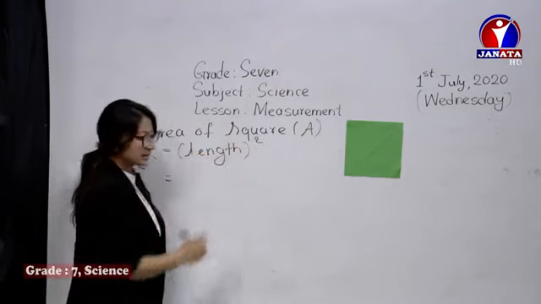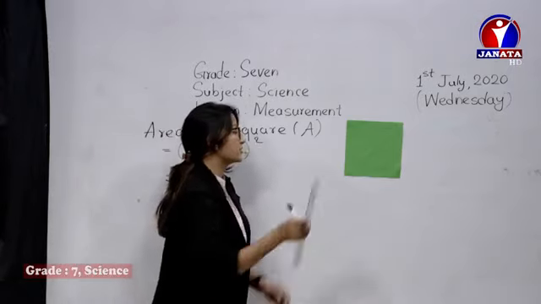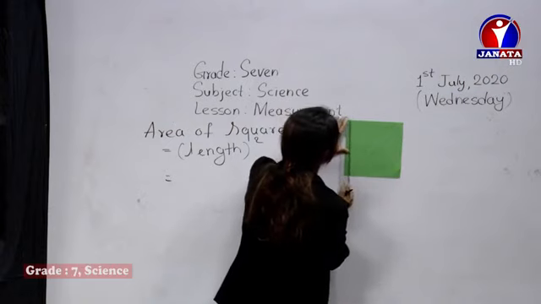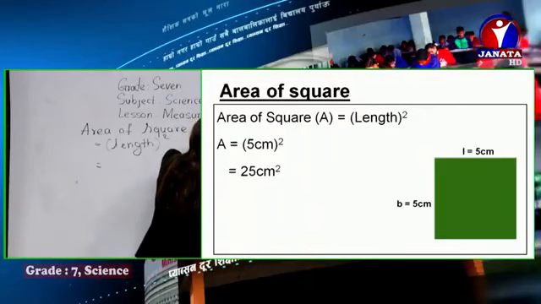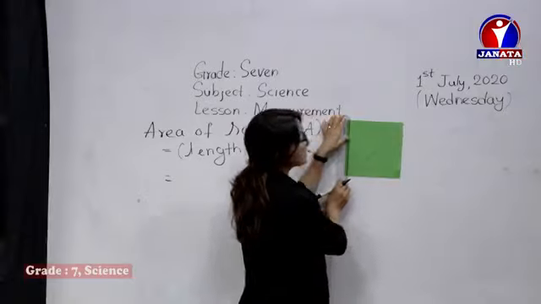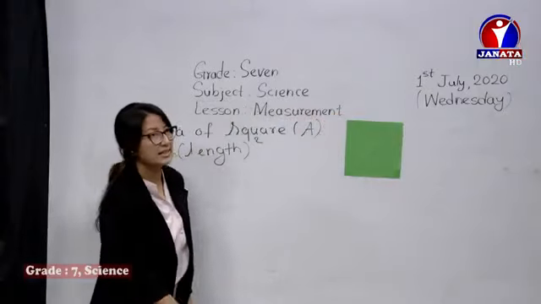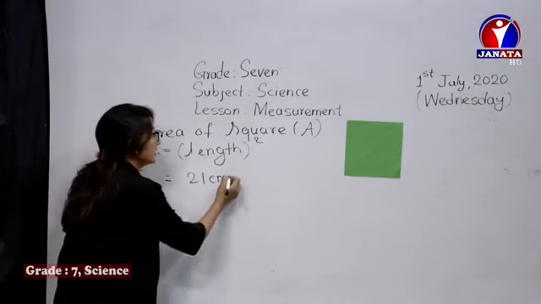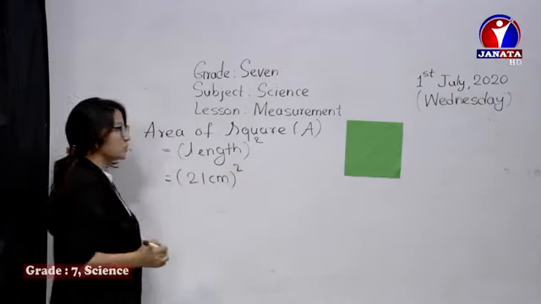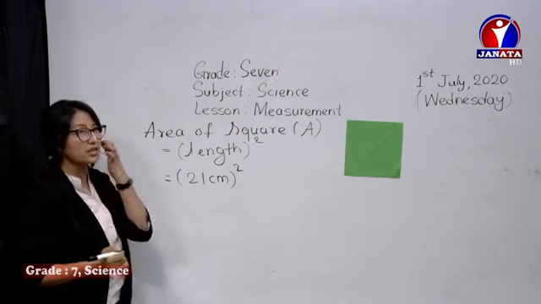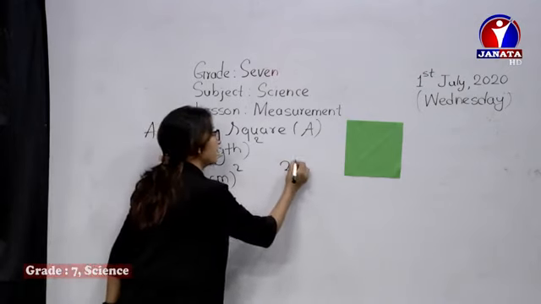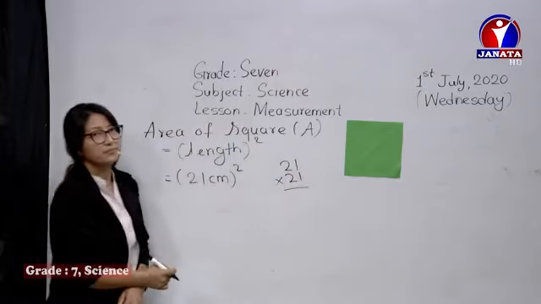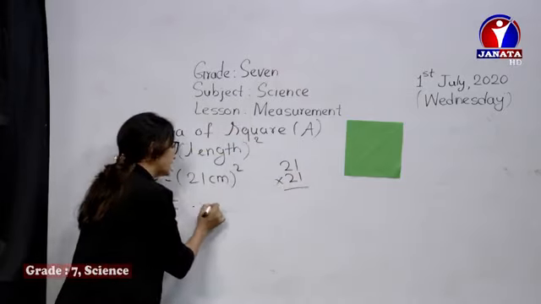So what is its length then? See, let's measure its length. Its length is here. Remember the rules. 21. Yes, 21 centimeters is its length. Now when you take 21 square, how much is 21 square? You multiply it. Yes, 21 into 21. How much do you get? Yes, that is the answer.